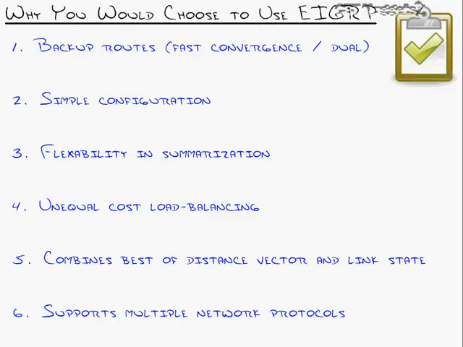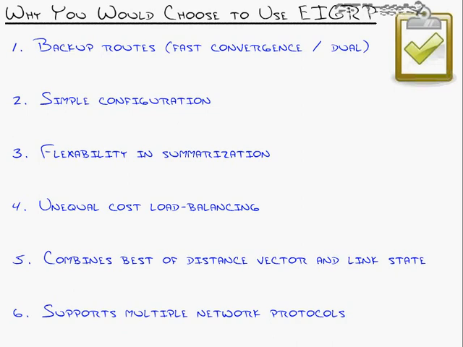Third reason you'd use EIGRP, flexibility in summarization. With OSPF, now think back, what was the only place we could summarize in OSPF? At the ABR, at the area border router, between areas. Well, in EIGRP, there is no concept of areas because you can summarize whenever and wherever you want. I'll actually do that in this video. As we get into the configuration, I'll show you this is how we go under an interface and just throw in a summary route wherever we want it. And technically, I guess you could say, create an area boundary.